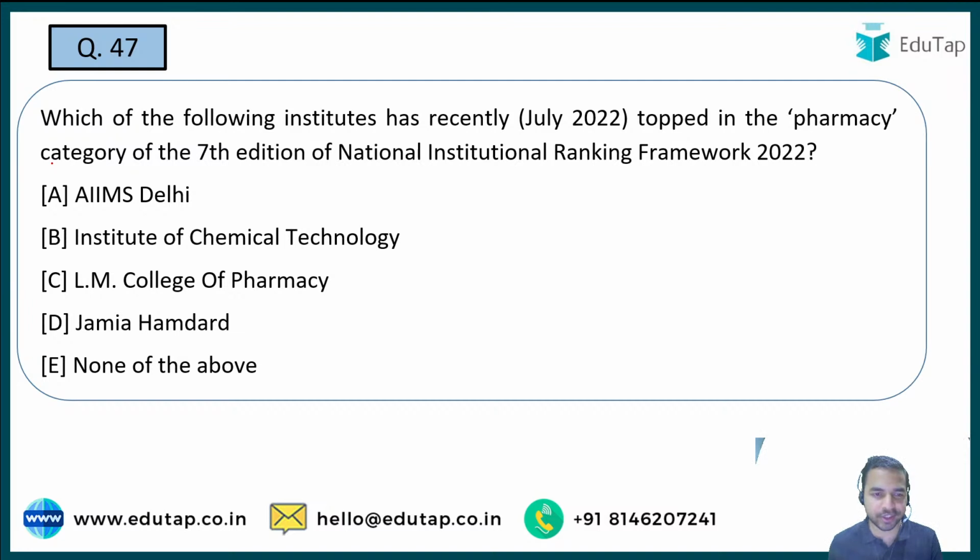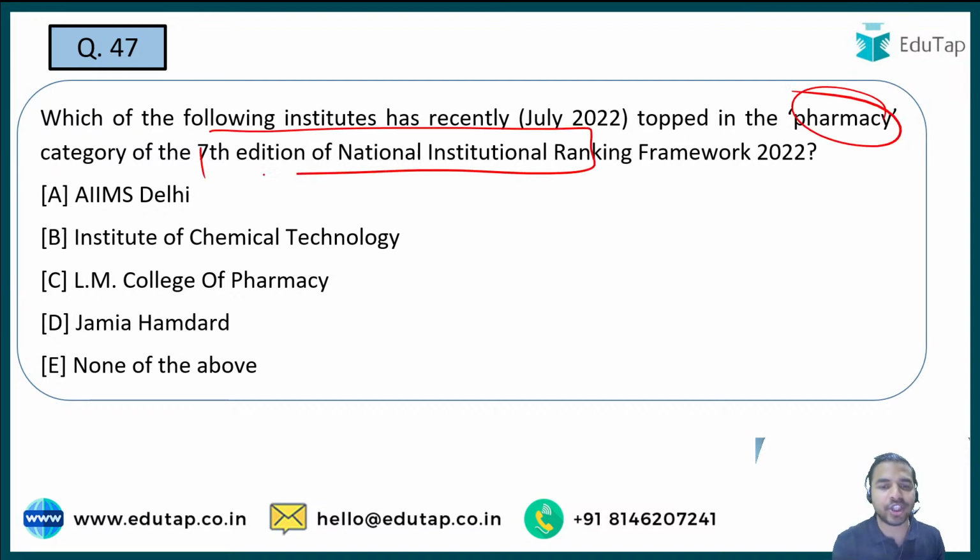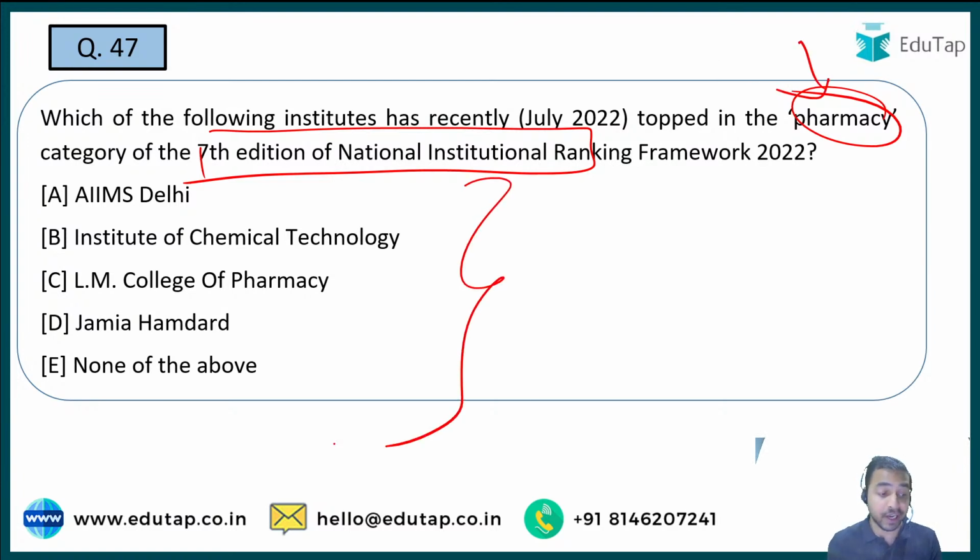So the next question is, which of the following institutes has topped in the pharmacy category of the 7th edition of National Institutional Ranking Framework? So we have discussed this, that this was the 7th edition of NIRF rankings. We have already discussed IIT Madras was a topper. Now tell me that in the pharmacy category, which of the following institutes has topped this particular rankings? Is it AIIMS Delhi, Institute of Chemical Technology, LM College of Pharmacy, Jamia Hamdard, or none of the above?